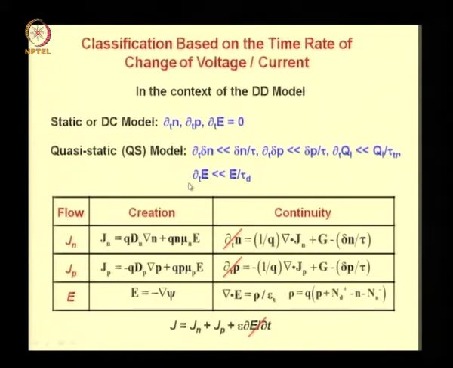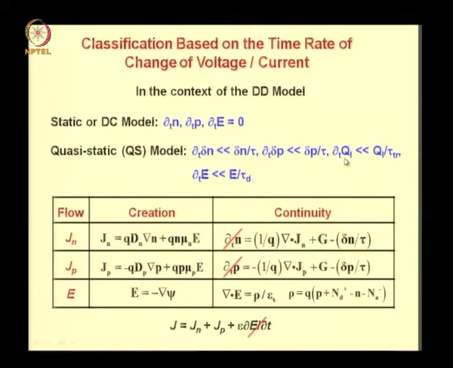Thus the quasi-static model assumes that the excess carrier concentrations delta n and delta p vary slowly on the scale of minority carrier lifetime tau. The inversion charge in the MOSFET varies slowly on the scale of transit time, and the electric field E varies slowly on the scale of dielectric relaxation time.